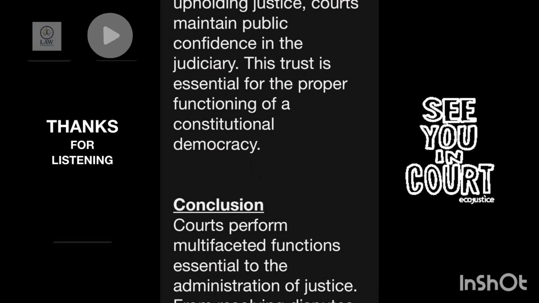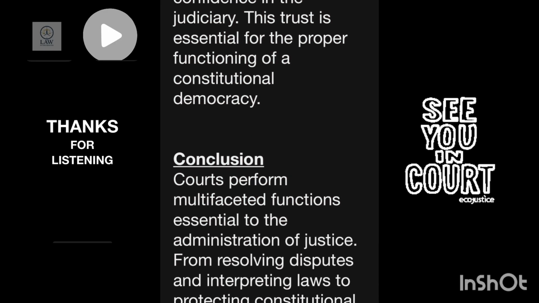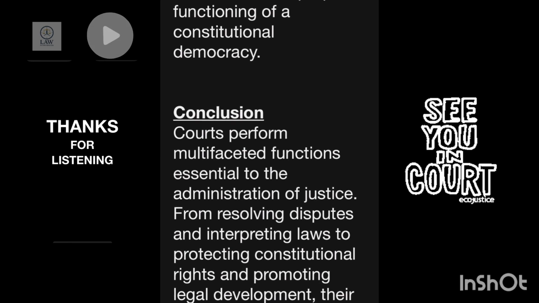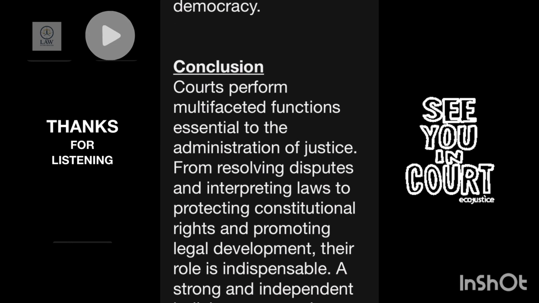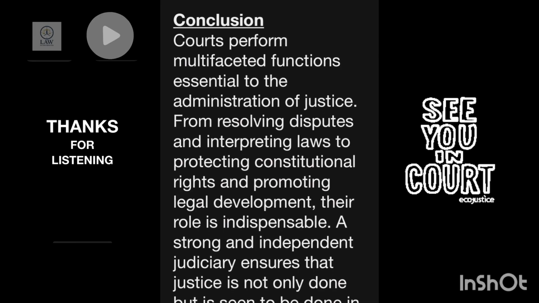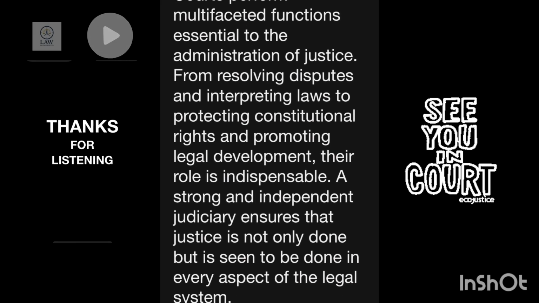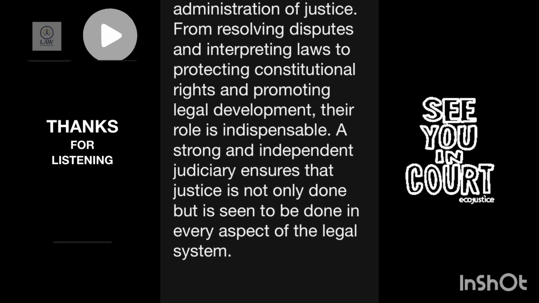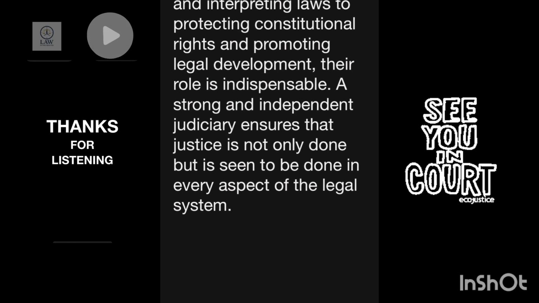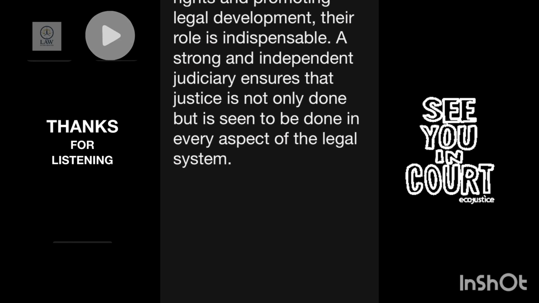Conclusion. Courts perform multifaceted functions essential to the administration of justice. From resolving disputes and interpreting laws to protecting constitutional rights and promoting legal development, their role is indispensable. A strong and independent judiciary ensures that justice is not only done but is seen to be done in every aspect of the legal system.